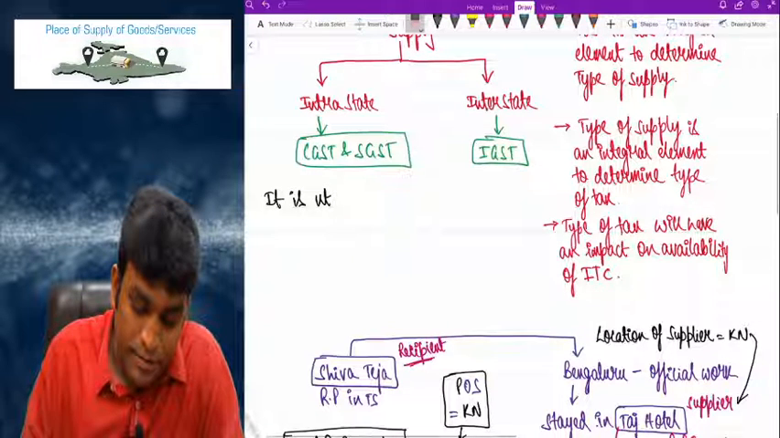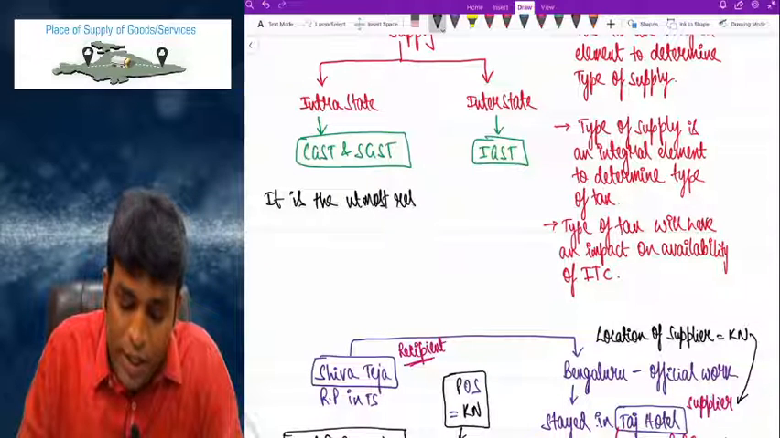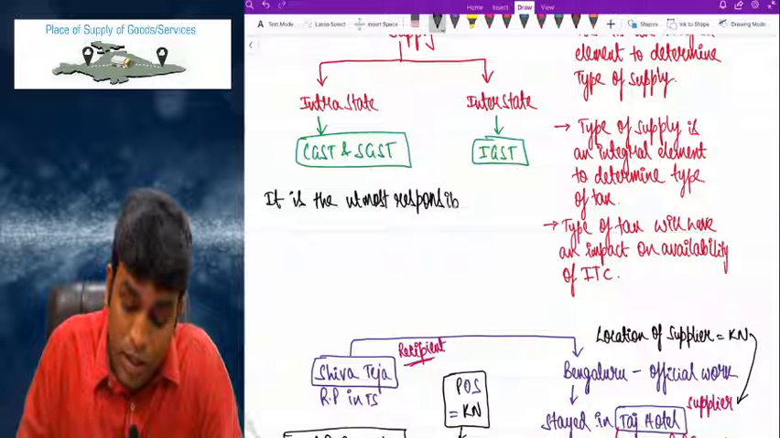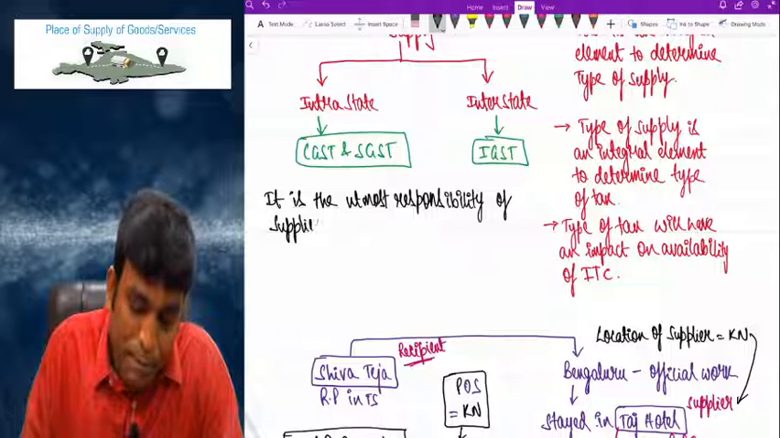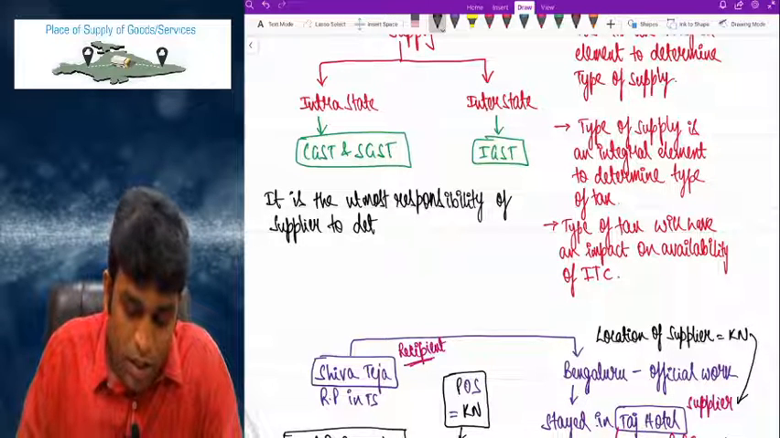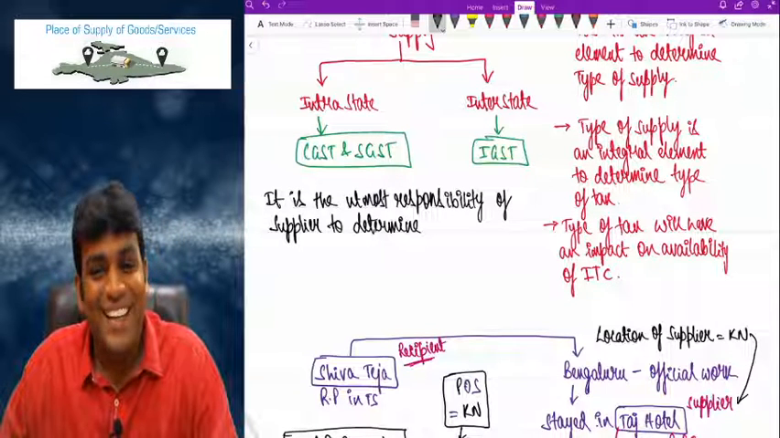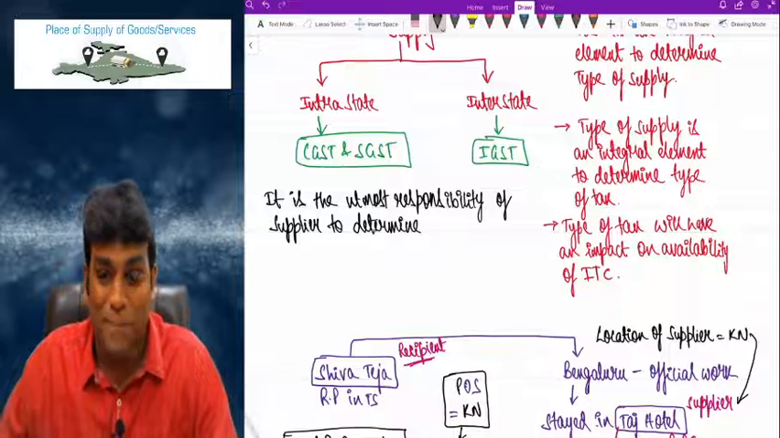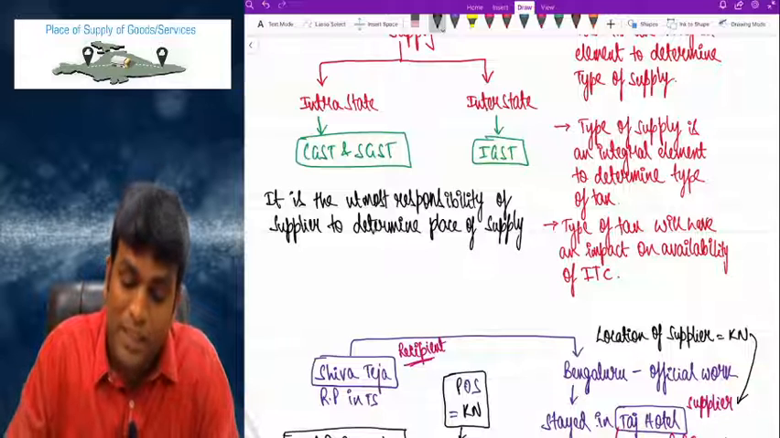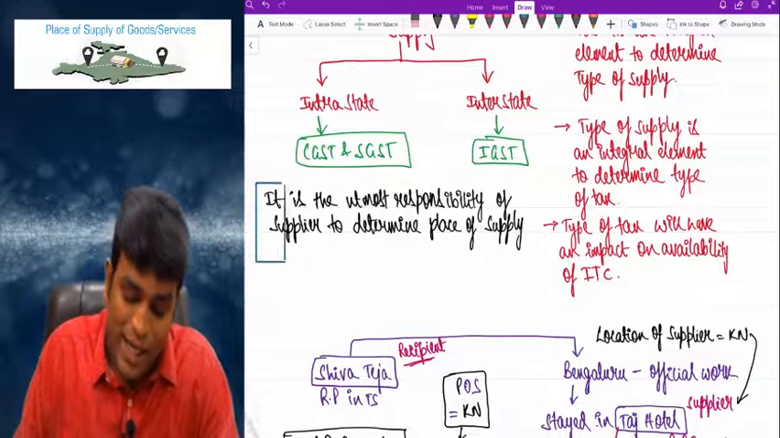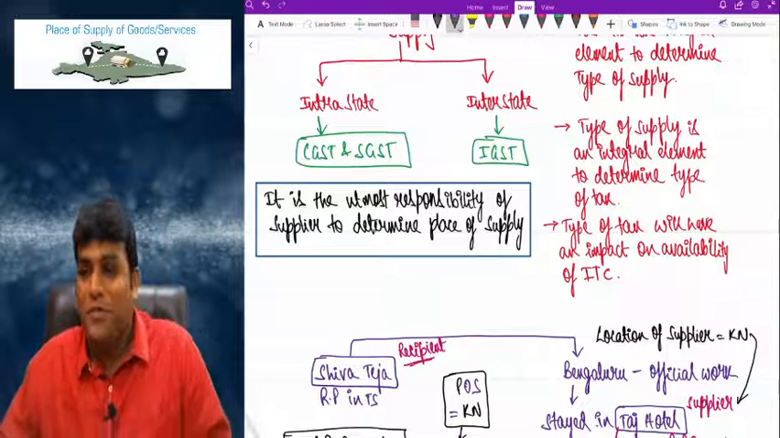it is the utmost responsibility of the supplier to determine, my dear friends, the place of supply. Obviously, for a simple reason and fact, because he is liable to pay GST, so he should determine the place of supply and then decide what kind of tax to be charged.